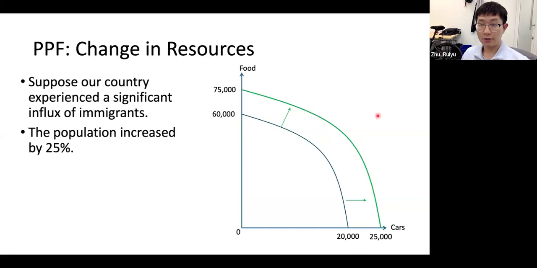Another case is a change in resources. So suppose our country experienced a significant influx of immigrants, right? Now we have more people. In that case, our PPF will expand, also to the right and upwards, and the two intercepts will move because in each case, whether we are only producing food or only producing cars, we can make more because we have more people, right? So that's the change in PPF.